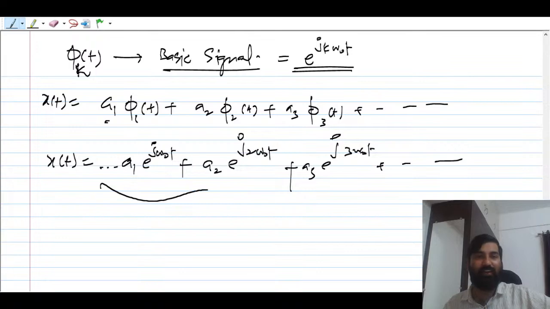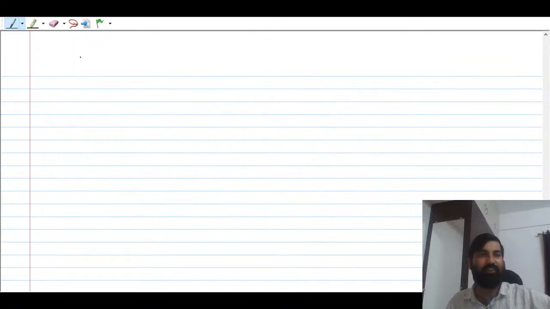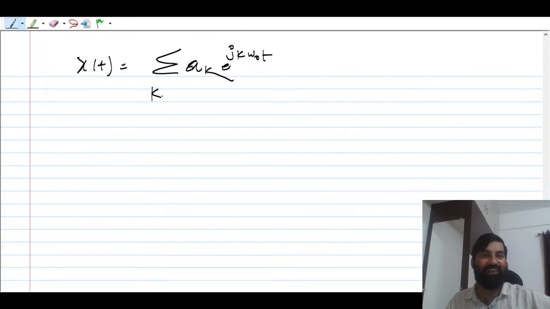So this can be written as a linear combination. We write x(t) as a_k times e raised to power j k omega naught t, summed over k going from -infinity to infinity.